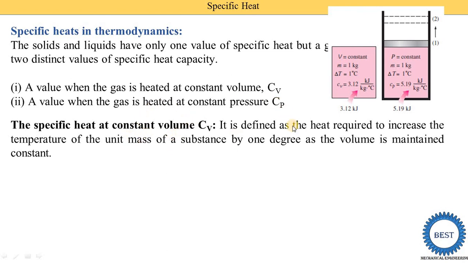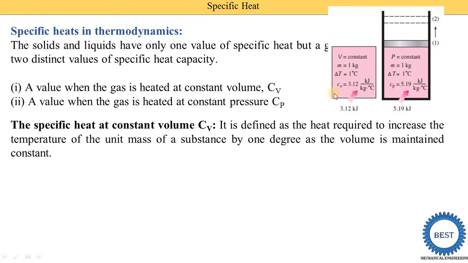It is defined as the heat required to increase the temperature of unit mass of a substance by 1 degree. It is the same definition as earlier. We need to add only this part, as the volume is maintained constant. Here you see there are two images. This first image is for constant volume. Here we have written V equals constant, mass is 1 kg, delta T is changed by 1 degree centigrade, and Cv is 3.12 kilojoule per kg degree centigrade. You do not need to focus on this value of Cv, just understand the definitions.